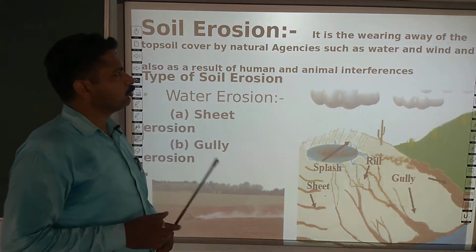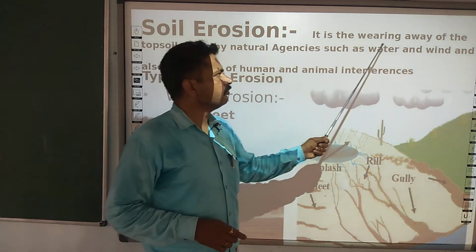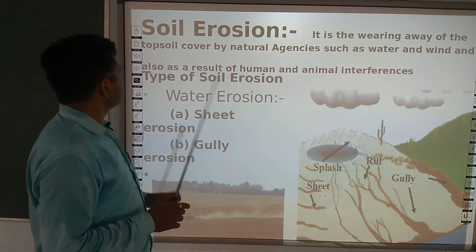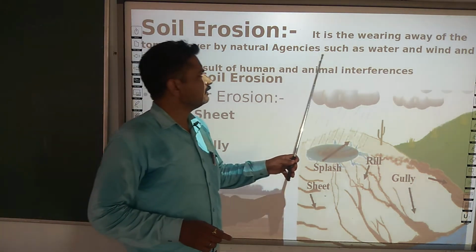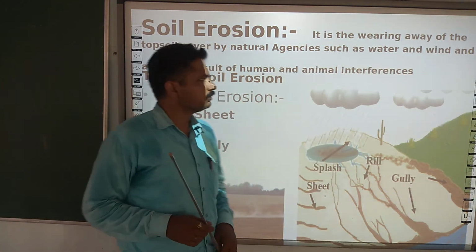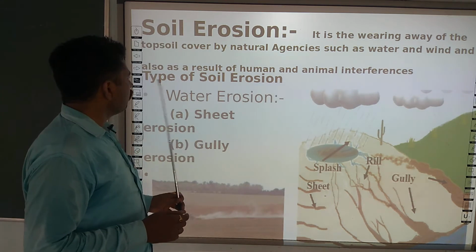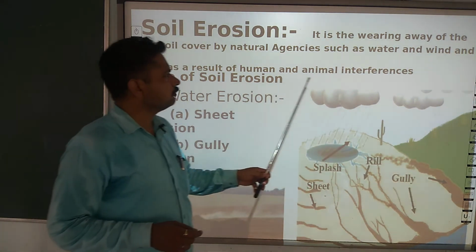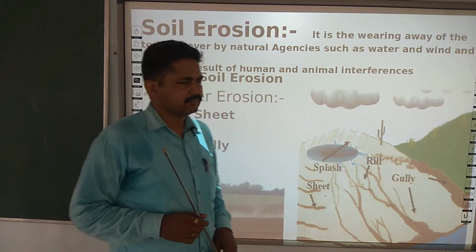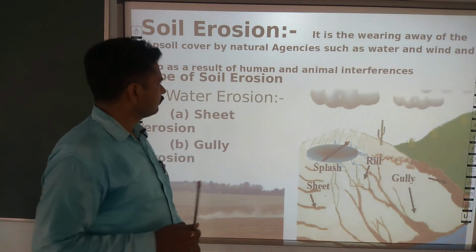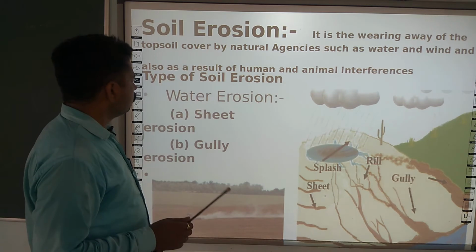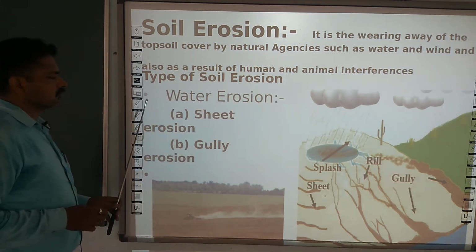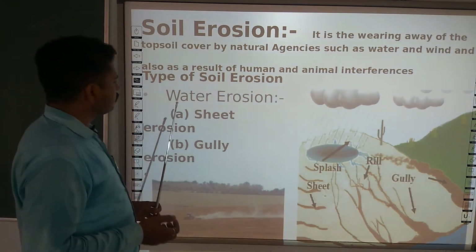So, first of all, it becomes essential for us to know what soil erosion is. Soil erosion, as your book indicates, is the wearing away of the topsoil cover by natural agencies such as water and wind, and also as a result of human and animal interference activities.